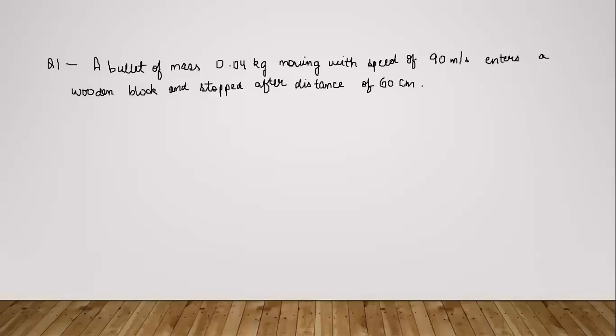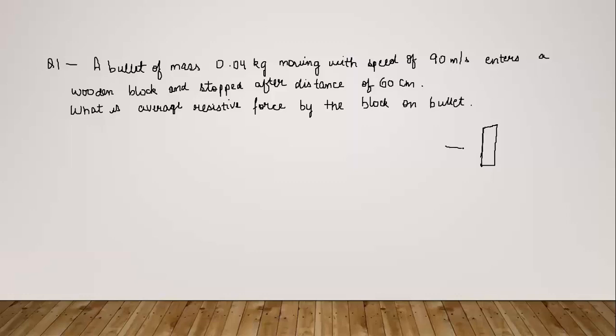The question is asking what is the average resistive force exerted by the block on the bullet. So if this is a wooden block and a bullet is coming and it hits the wooden block and it enters to some depth, like suppose it will enter till here, and this distance is given as 60 centimeter. So the question is asking what is the average resistive force which is exerted by the wooden block on the bullet.